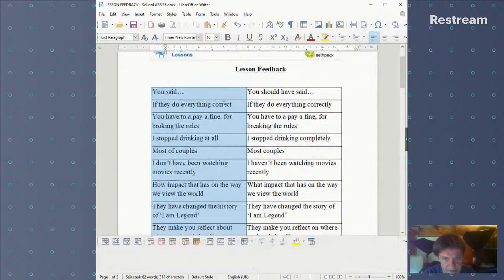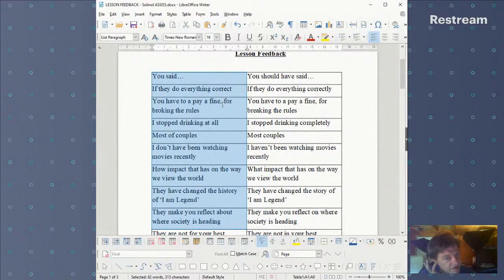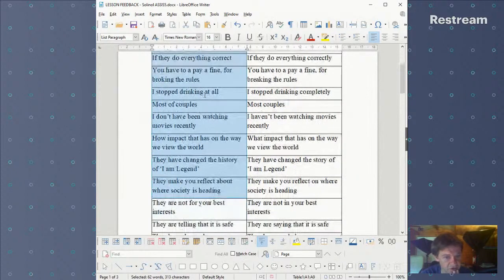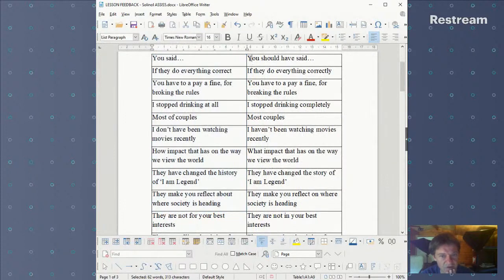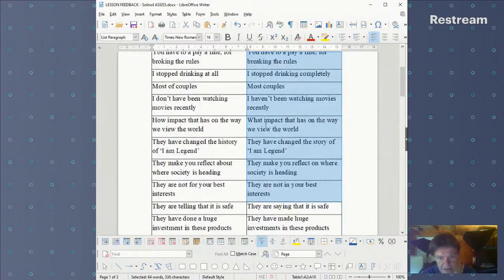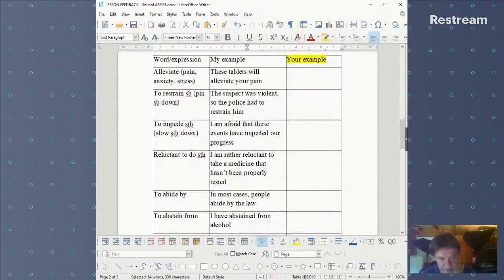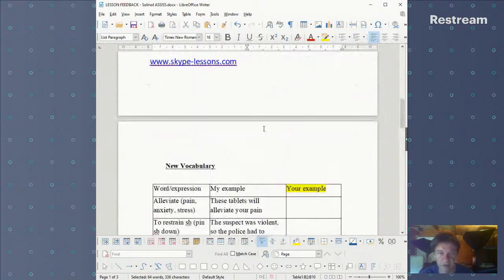So on this side, this is a typical lesson feedback that I send all students at the end of all classes. And this is just what the student said on the left and what the student should have said. In other words, the correction on the right. So these are the mistakes and these are the corrections. And I'll also show you some of the new vocabulary that came up during the class as well.